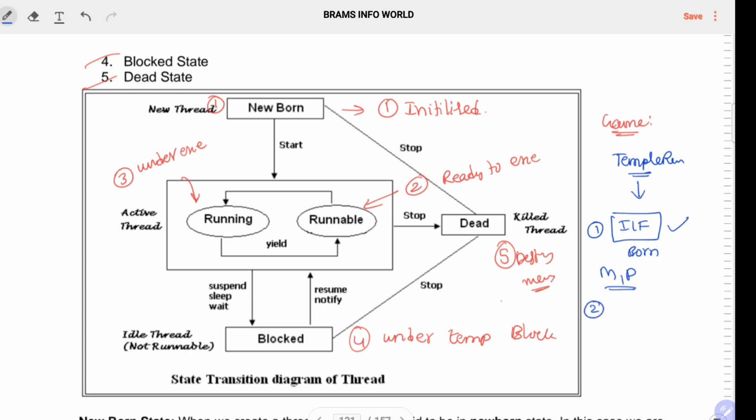Second one, we can call it the runnable state. Runnable state means your object is ready, like 3, 2, 1, start. So the process is initiated to execute the particular object in your mobile. So that comes under the runnable state. Running state in the sense the object is moving from one place to another, like jumping, escaping from the devil, jumping over different types of walls in the Temple Run game and collecting the coins. Everything is done in the running state.